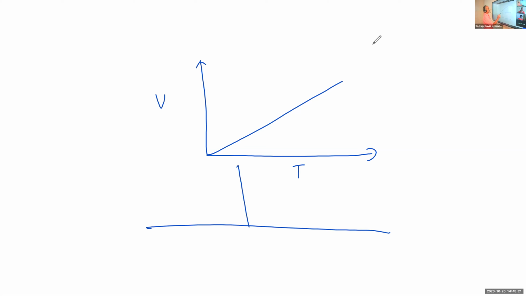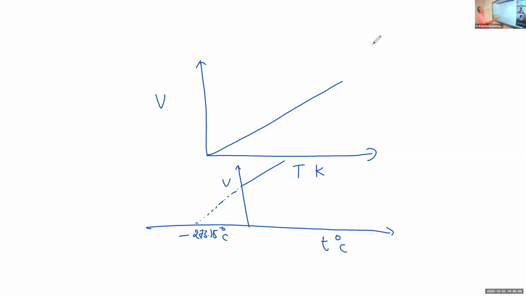Here we have the volume, and here we have degrees Celsius. Then the graph will be like this. You'll get a straight line, but here it is minus 273.15 degrees Celsius. At that temperature, the volume of the gas becomes zero. So this is the nature of the graph obtained.